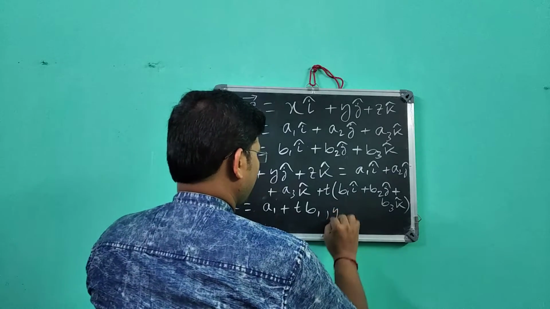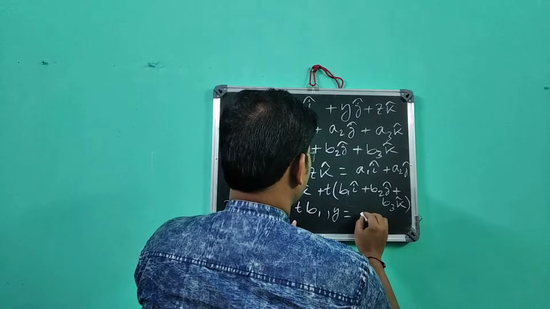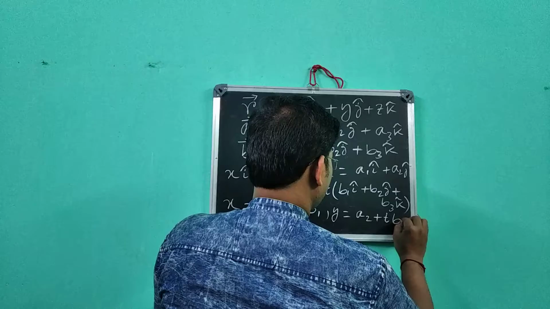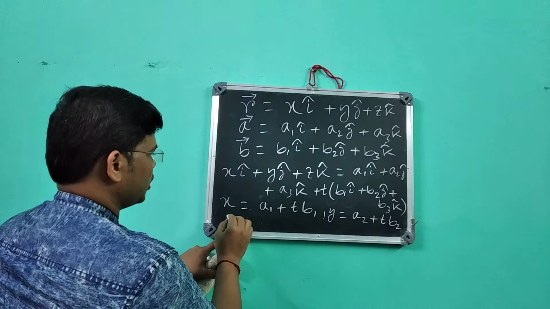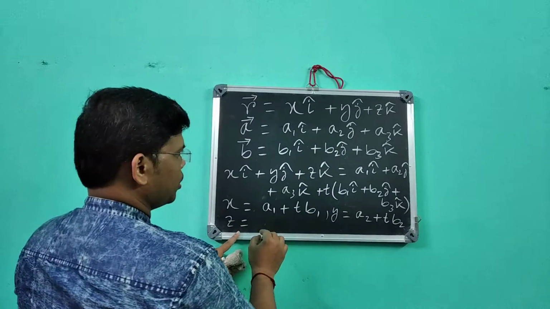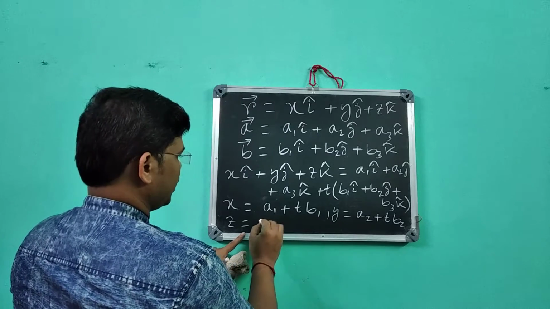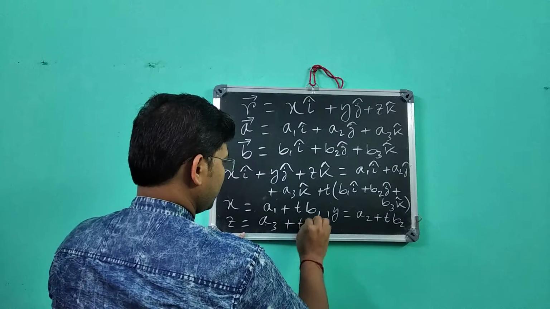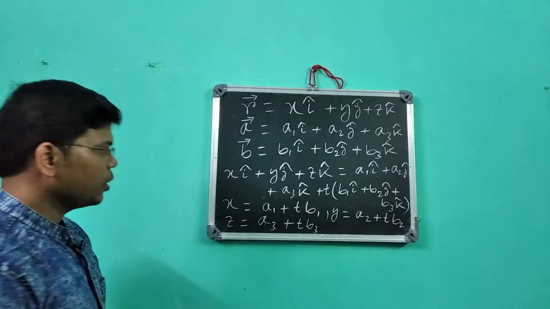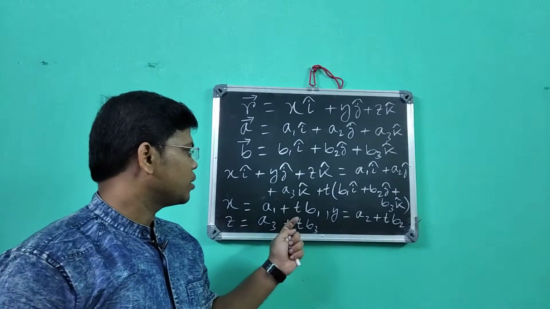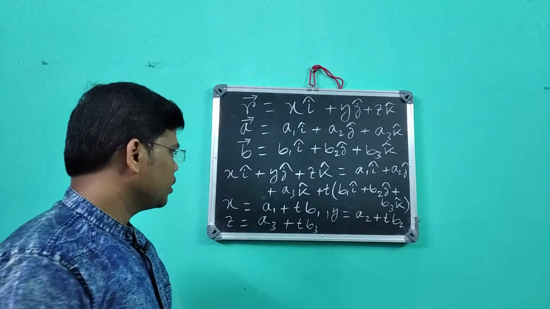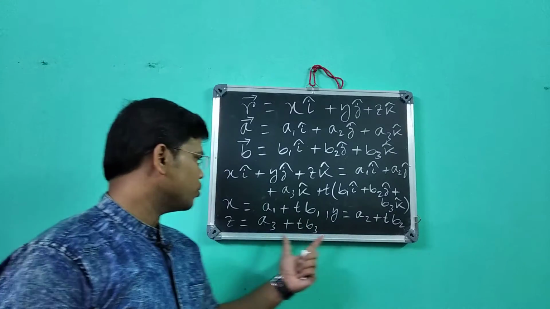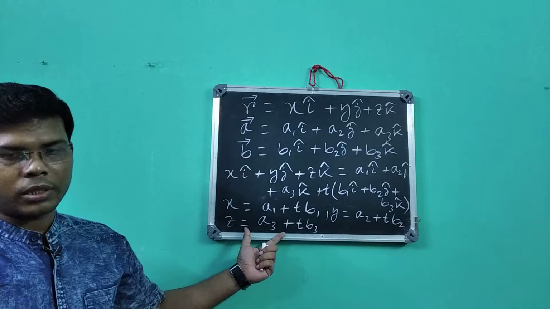Also y equal to a2 plus t b2, and z equal to a3 plus t b3. So comparing the coefficients of i, j, k: x equal to a1 plus t b1, y equal to a2 plus t b2, z equal to a3 plus t b3.